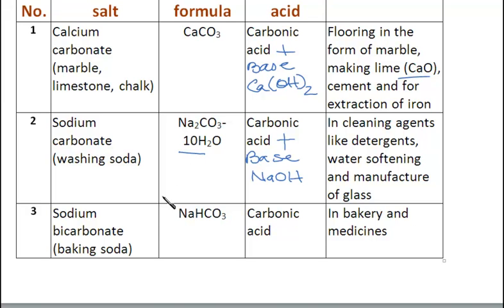But in case of sodium bicarbonate, none of the water molecules is associated. And the parent acid is carbonic acid, and again the base over here is NaOH. Now baking powder is used in bakery. It is used for making cakes, pastries, cookies and all, because it makes the dough soft.